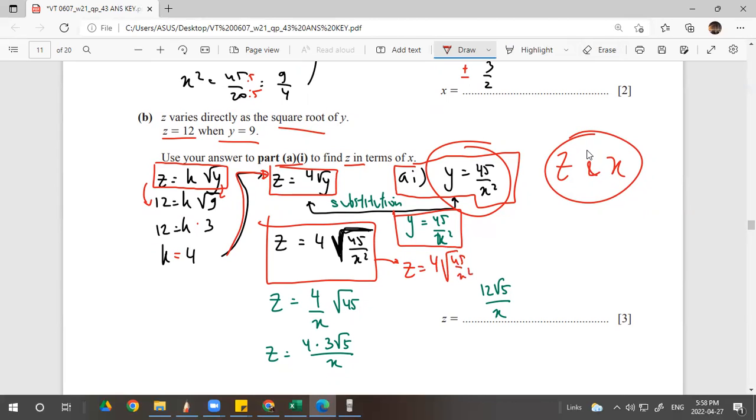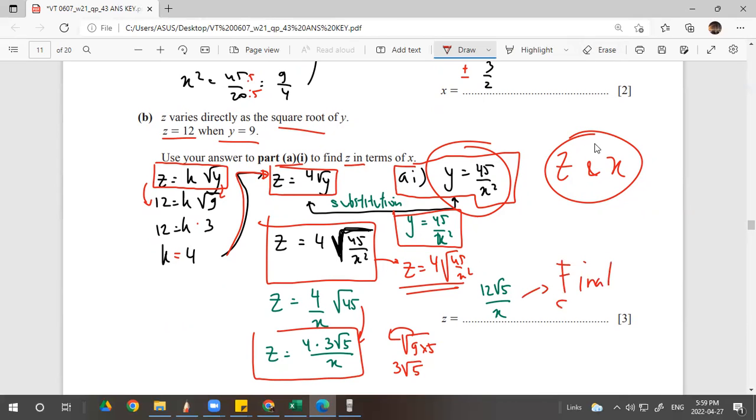But if you want to continue, yes, you can. The x squared outside of the root over x becomes 1, right? You can change the 45 to 3 square root 5, because 45 is 9 times 5, so we can get the 9 out of the square root. So 4 times 3 is 12 square root 5 over x. Done. You can choose either one. This is the satisfied answer, the final form, and it is already the maximum score. You will get maximum score.